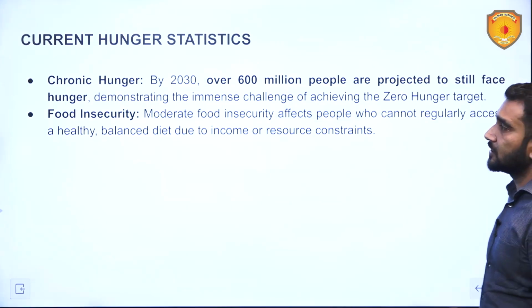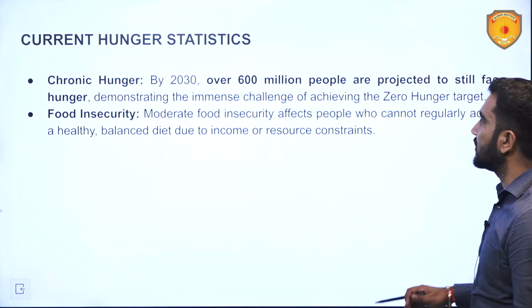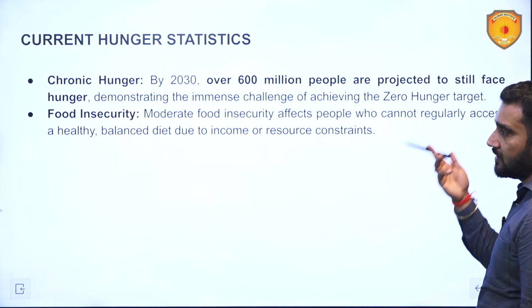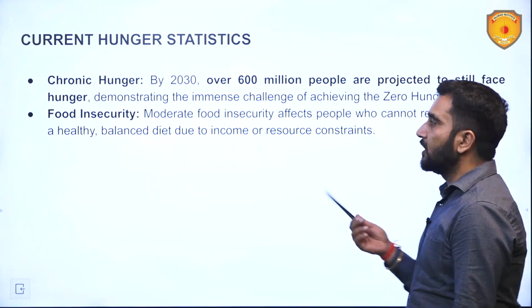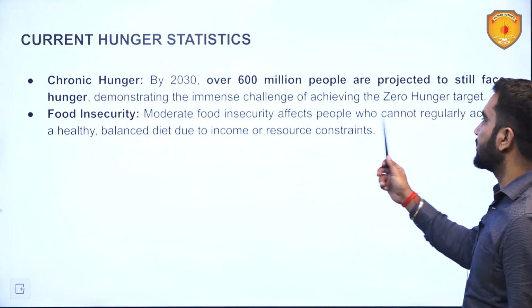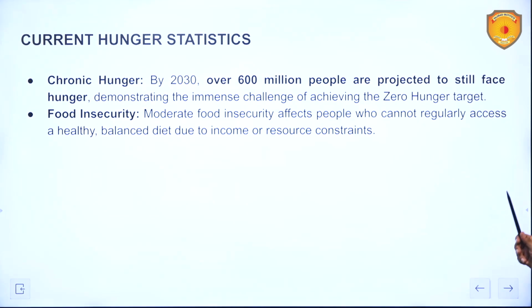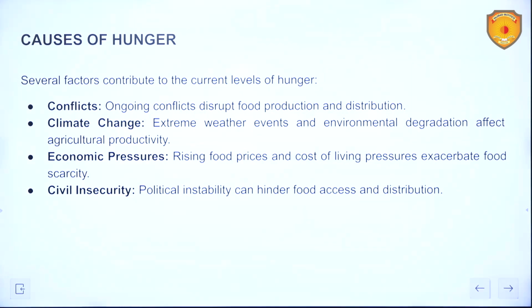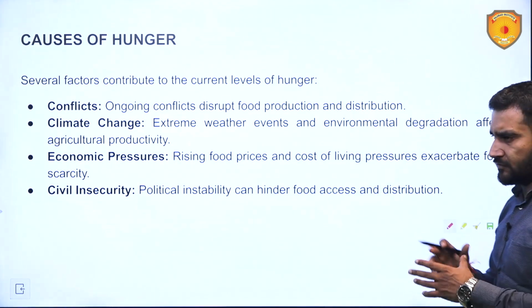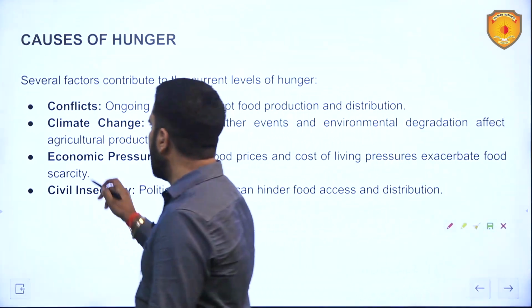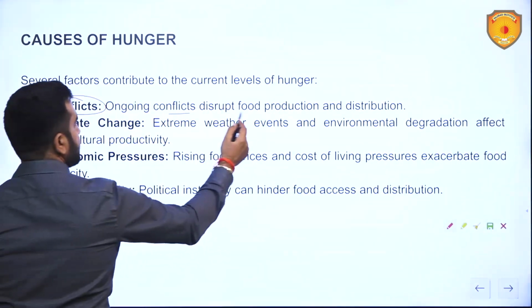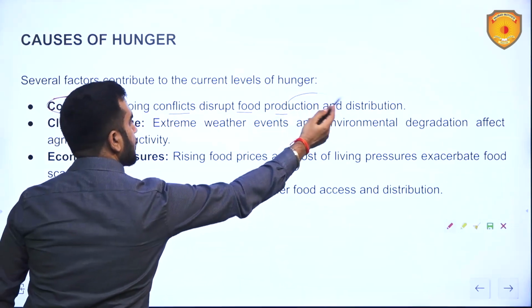Current hunger statistics, chronic hunger: by 2030 over 600 million people are projected to still face hunger. That is disturbing. Food insecurity, moderate food insecurity, affects people who cannot regularly access a healthy, balanced diet due to income or resource constraints. Causes of hunger: there are multiple causes, as we have seen, but in a structured way we will see. Conflicts: ongoing conflicts disrupt food production and distribution also.